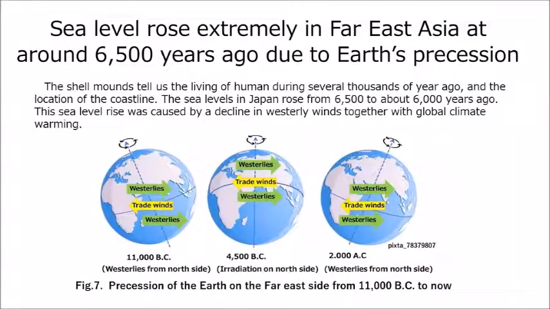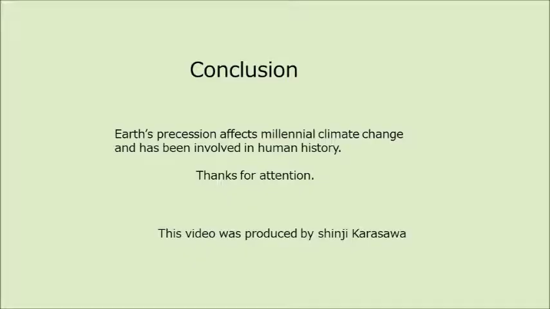The shell mounds tell us about the living of humans during several thousands of years ago, and the location of the coastline. The sea levels in Japan rose from 6,500 to about 6,000 years ago. This sea level rise was caused by a decline in westerly winds together with global climate warming. Conclusion: Earth's precession affects millennial climate change and has been involved in human history.